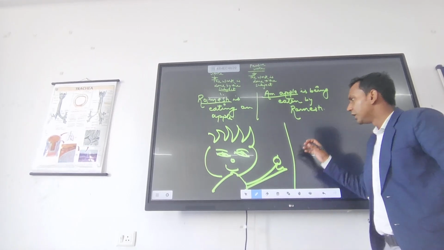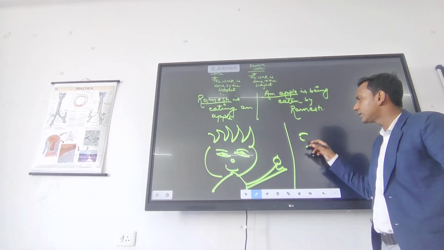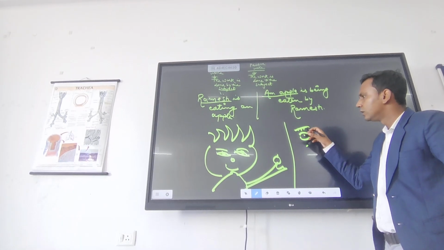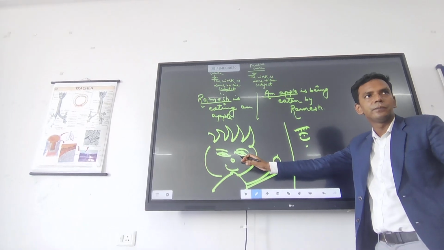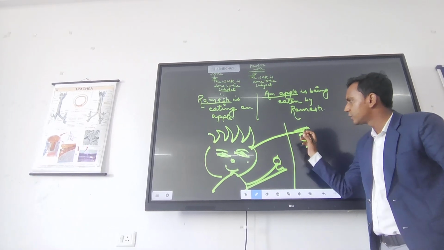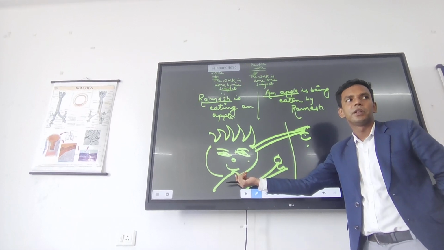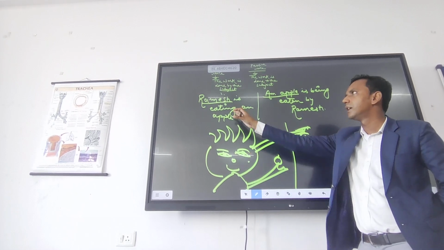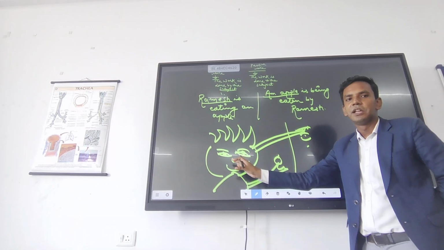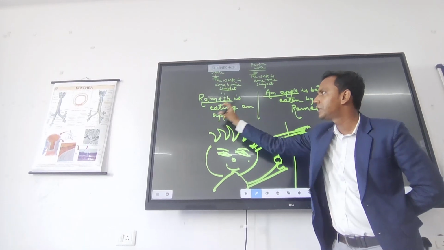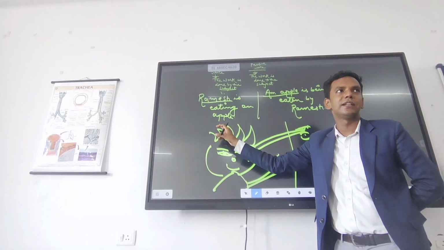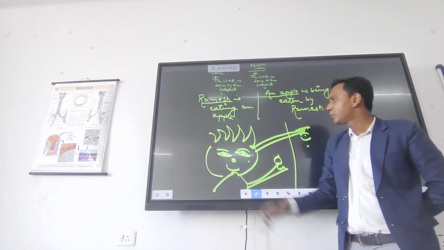Now see, example, if my focus is on Ramesh, then I will talk about Ramesh. Then Ramesh will become my subject. So the sentence will be Ramesh is eating an apple. This is situation number 1.